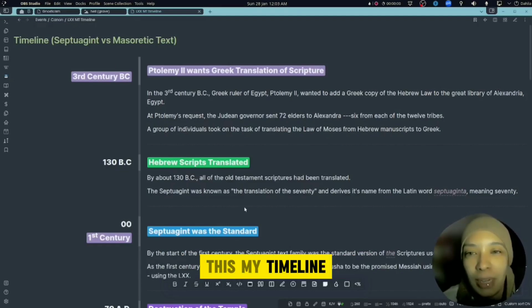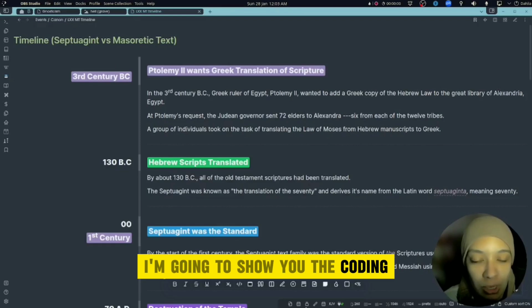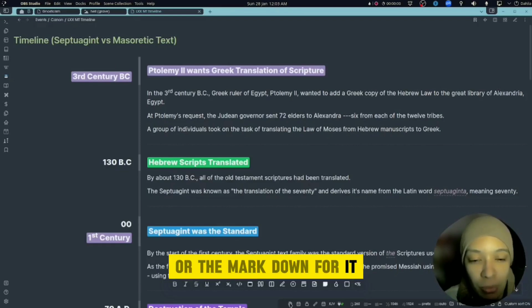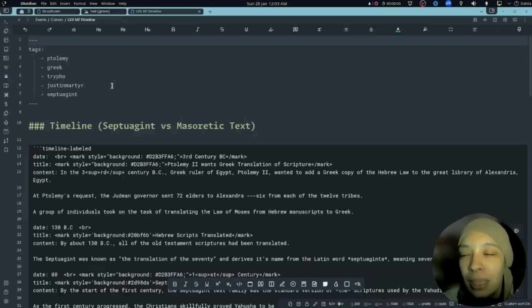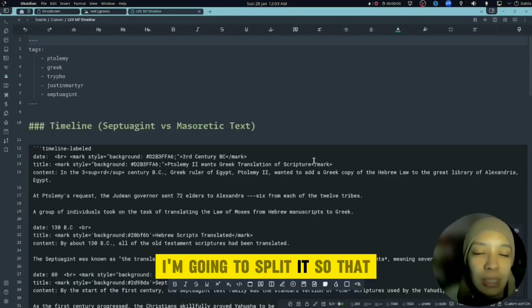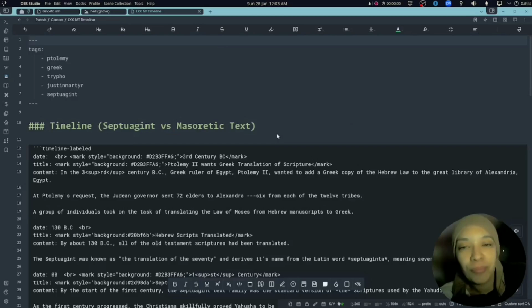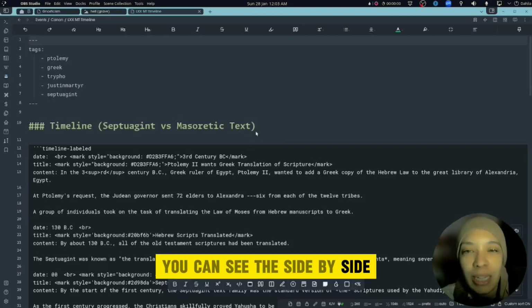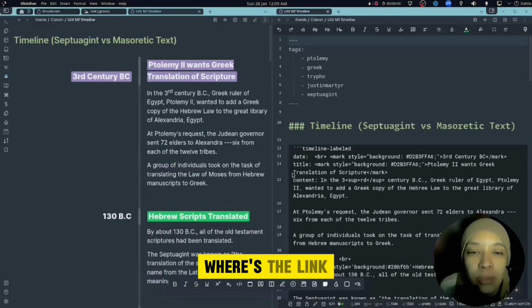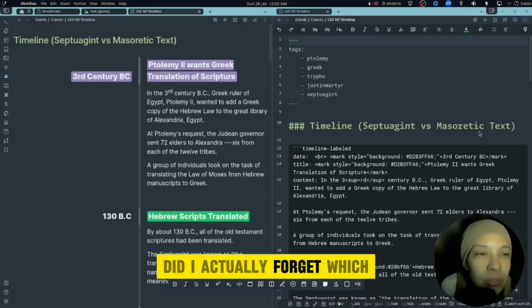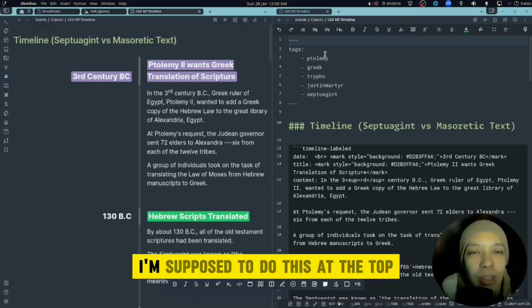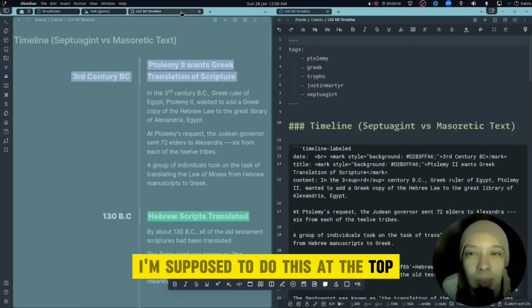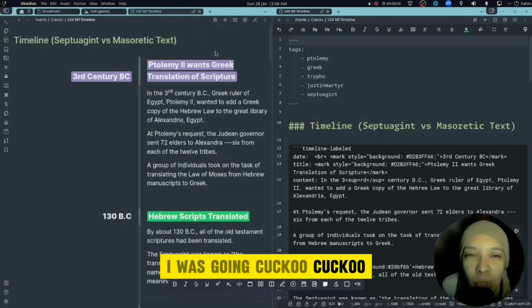This is my timeline. I'm going to show you the coding, or the markdown, for it, so you can see that it's not really that complicated. I'm going to split it so that you can see it side by side. I'm gonna link it. Where's the link? Oh, I'm supposed to do this. The tab. Okay.